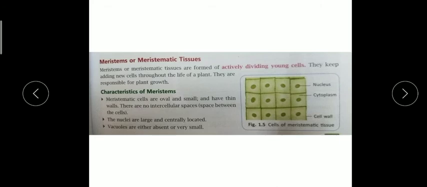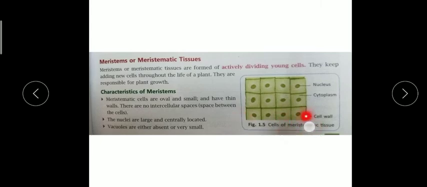So remember this. Now there are a few characteristics. What are the main features of the meristem? First, you can see the picture, figure 1.5 diagram is given. These meristematic cells are oval and small. They are oval in shape, and they have thick walls, and they have no intercellular space. They are merged with each other.